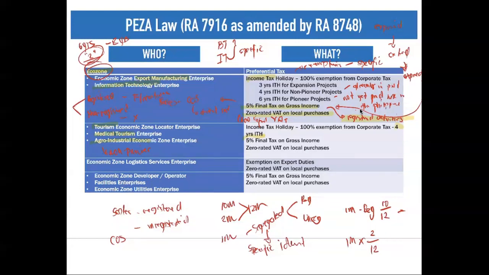And sir, why is there no expansion? Because generally, when we say expansion, we expand our market. So tourism does not really expand its market because what you really apply only for your tourism is it's either here in the Philippines or your target market. So generally, 3 years and 6 years does not apply to these items. That's why they are only subject to your 4 years income tax holiday. Again, when we say income tax holiday, you are not to pay any income taxation for that 4 year period.